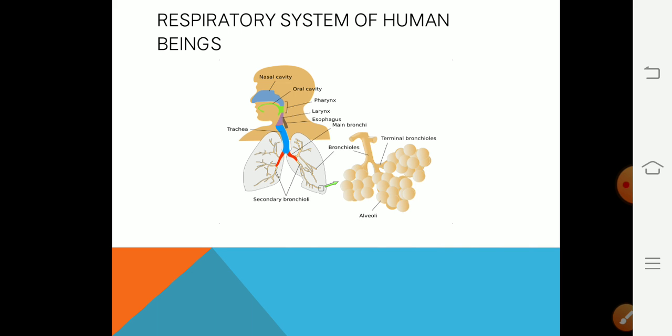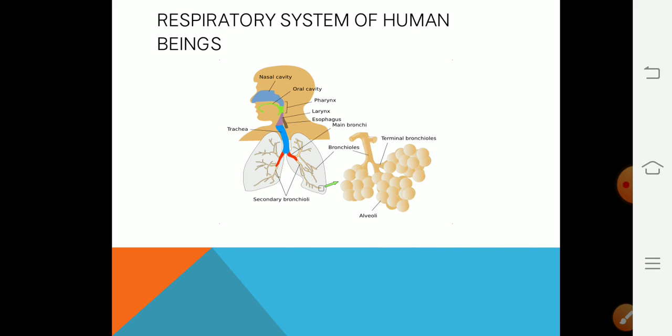Now the respiratory system of human beings. Human beings have a well-defined respiratory system that has the nose, nasal cavity, which then opens through the pharynx into the windpipe known as trachea. The trachea then divides into left and right bronchi. Bronchi enter into the lungs and further divide into smaller tubules known as bronchioles. Bronchioles end into sac-like structures known as alveoli, which are very thin walled and have a rich supply of blood capillary network for the exchange of gases.